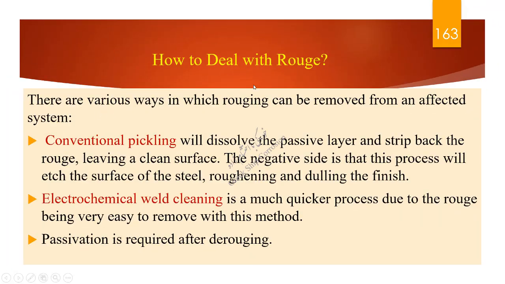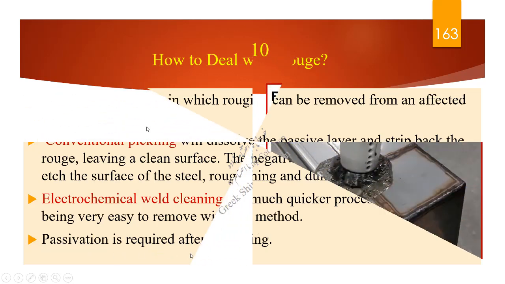How to deal with rouge? There are various ways in which rouging can be removed from an affected system. 1. Conventional pickling. 2. Electrochemical weld cleaning. Conventional pickling will dissolve the passive layer and strip back the rouge, leaving a clean surface. The negative side is that this process will etch the surface of the steel, roughening and dulling the finish. Electrochemical weld cleaning is a much quicker process due to the rouge being very easy to remove with this method. Passivation is required after derouging.